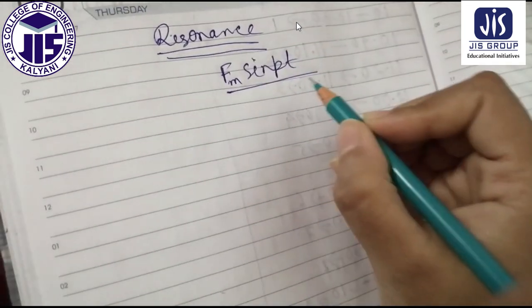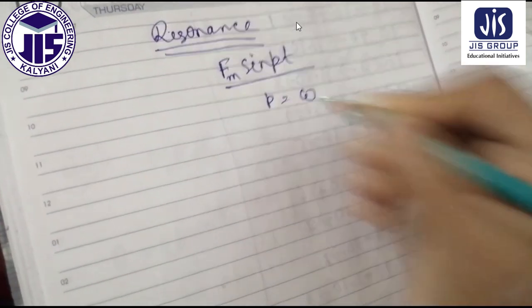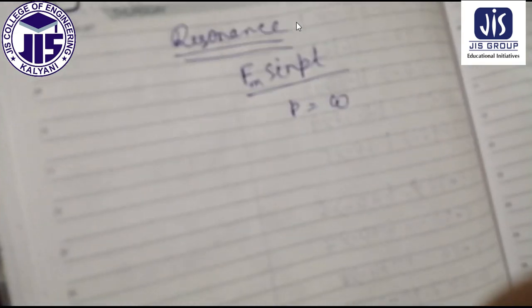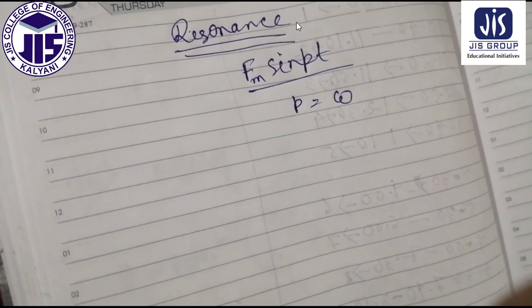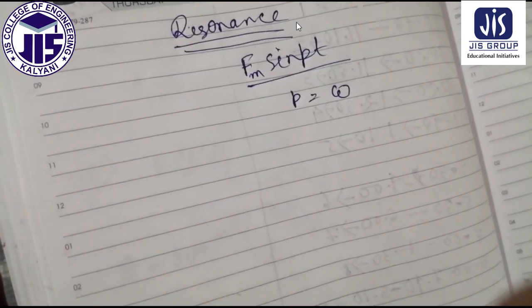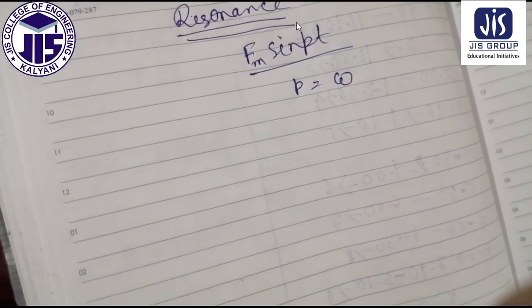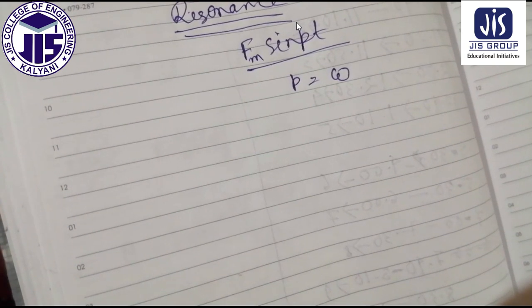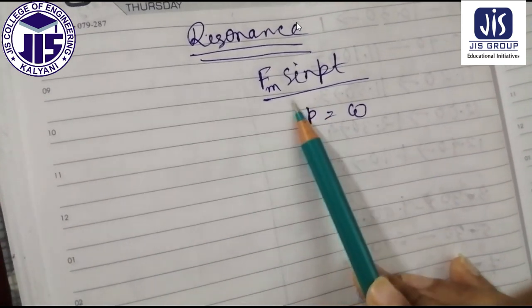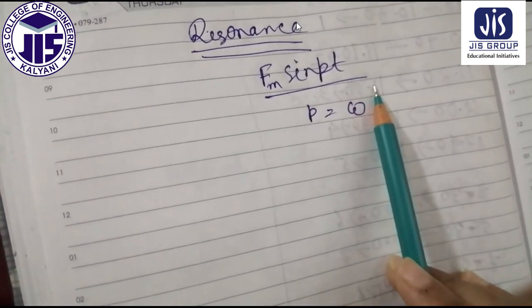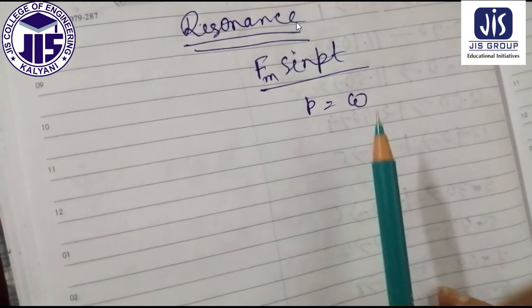If the frequency of the applied force is equal to the natural frequency, that means if p is equal to omega, then the body vibrates with larger amplitude. This type of vibration is called sympathetic vibration or resonant vibration. The phenomenon is called resonance. So when p, the frequency of the applied force, is equal to the natural frequency, then it is called resonance.